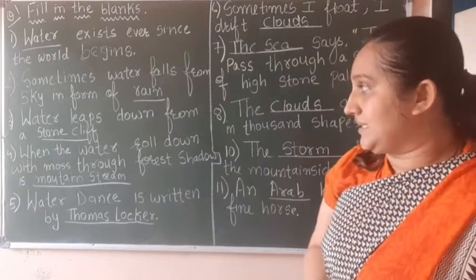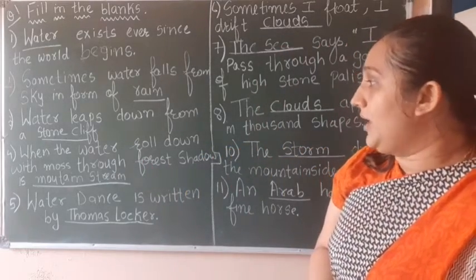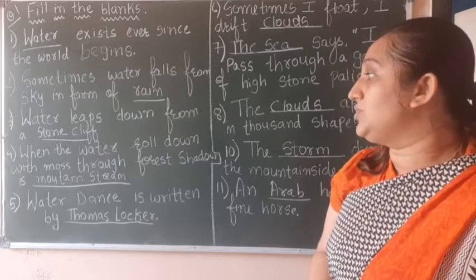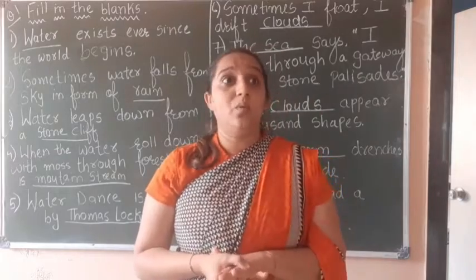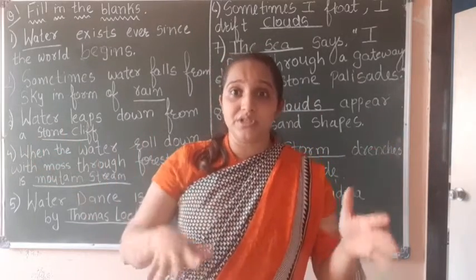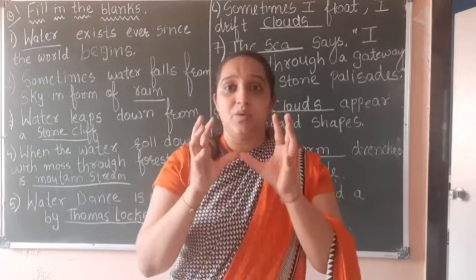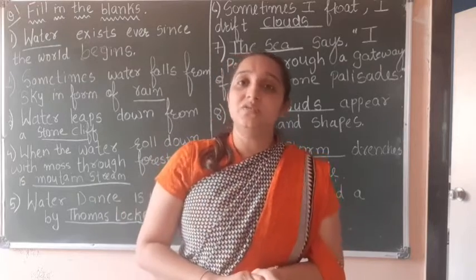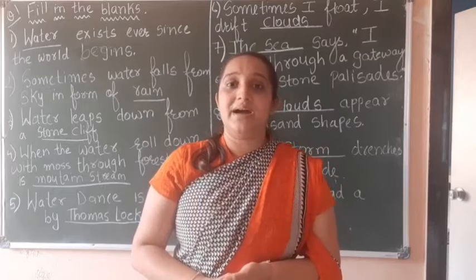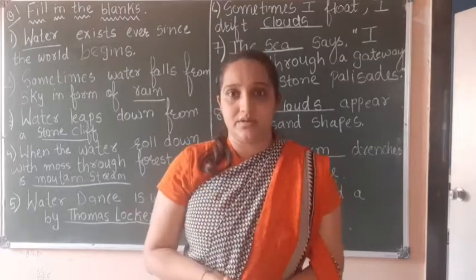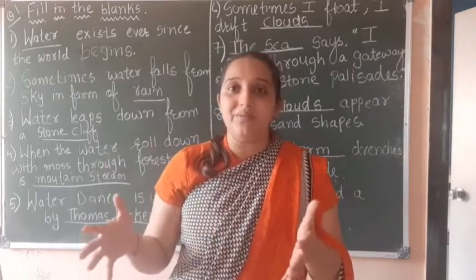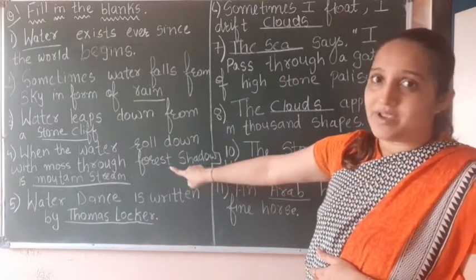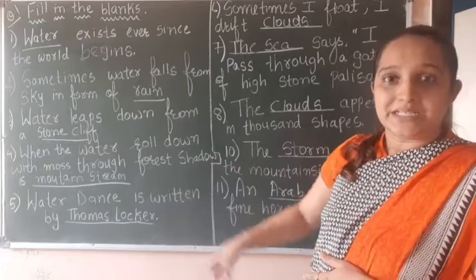Now next, when the water rolls down with the moss through forest shadow, it is a mountain stream. Now when the water falls down from forest shadow, and there are small stones in the river and it's falling, then that is a mountain stream. Mountain streams are small rivers, right? Streams are what? Small rivers. Okay, so those are mountain streams. Streams you can always see in the forest shadow.